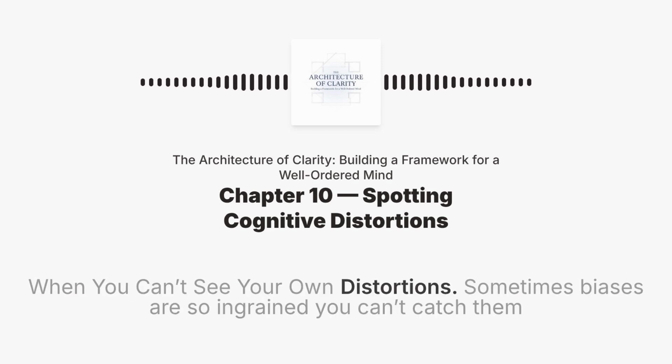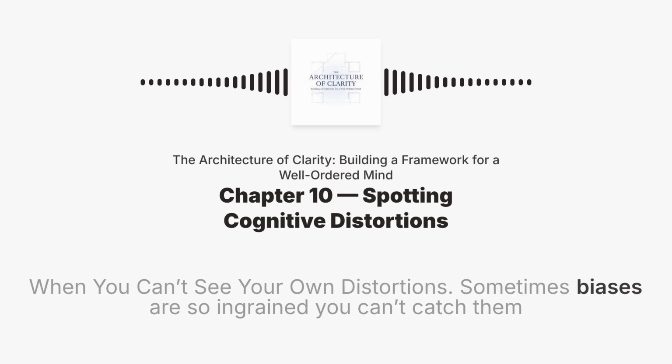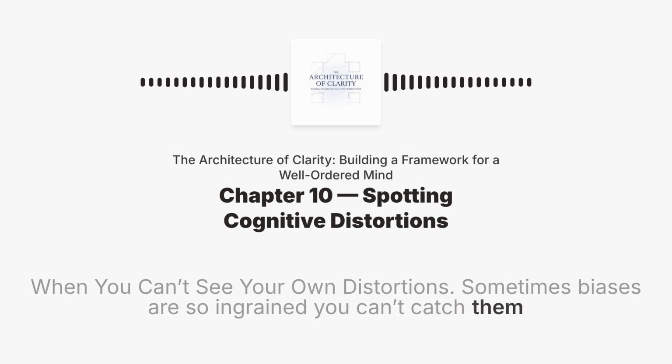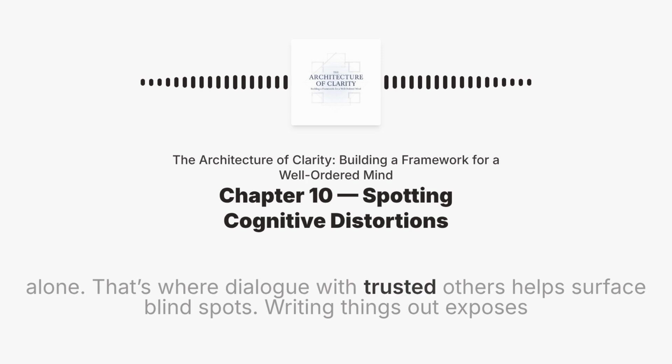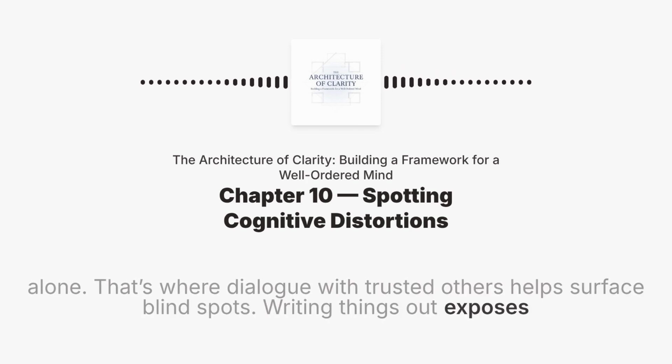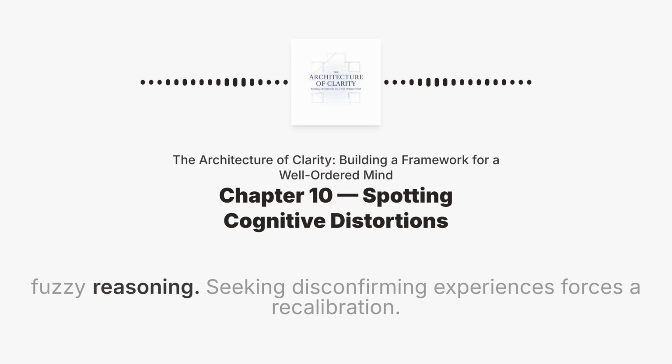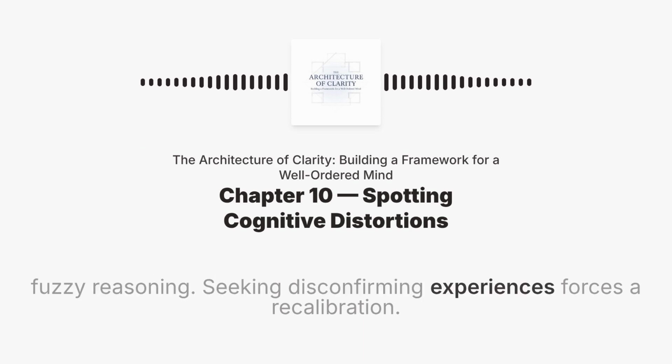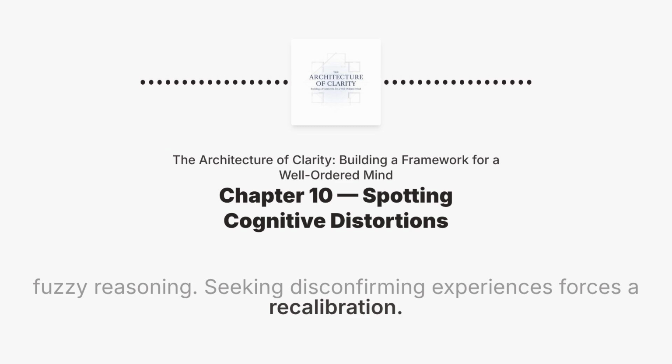When you can't see your own distortions. Sometimes biases are so ingrained you can't catch them alone. That's where dialogue with trusted others helps surface blind spots. Writing things out exposes fuzzy reasoning. Seeking disconfirming experiences forces a recalibration.